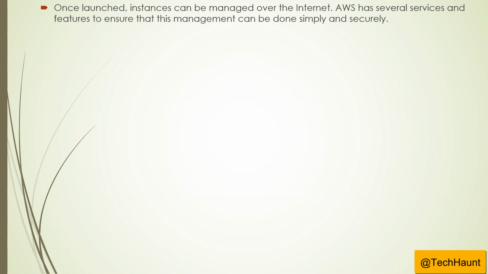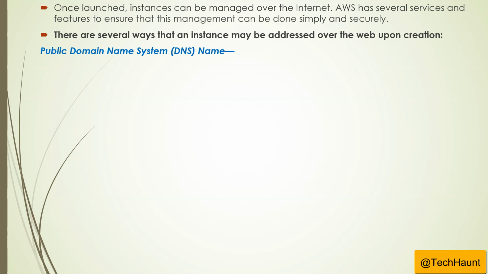Once an AMI is launched, the instance can be managed over the internet. AWS has several services and features to ensure that this management can be done simply and securely. There are several ways an instance may be addressed over the web upon creation. First is the public DNS, the domain name system.